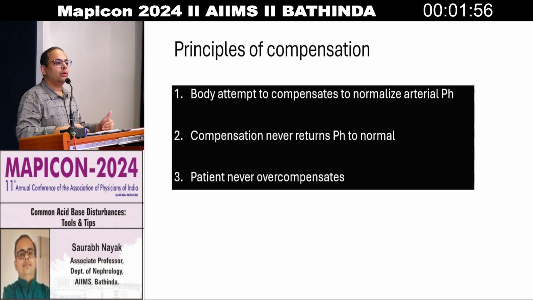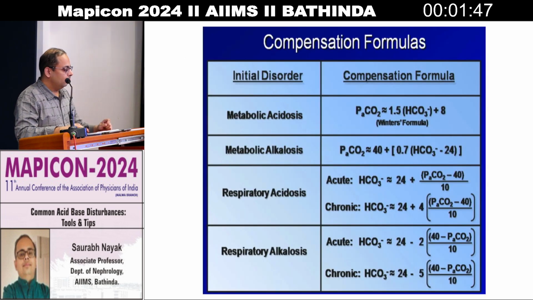The body by itself cannot overcompensate, and compensation is almost never complete. We have seen that metabolic alkalosis is not a fully compensable disorder. Now there are compensation formulas, like for metabolic acidosis: Winter's formula, which is 1.5 times bicarb plus 8. It is actually a PCO2 measurement with respect to the bicarbonate lost in the metabolic acidosis.